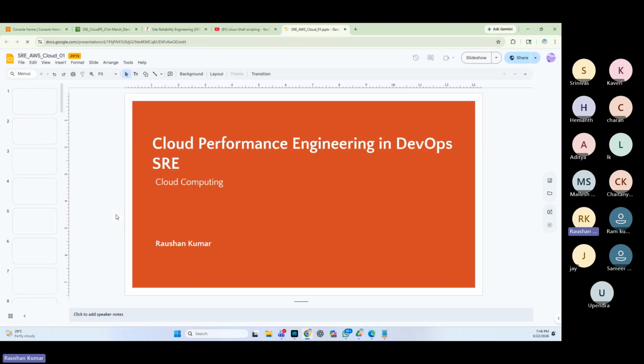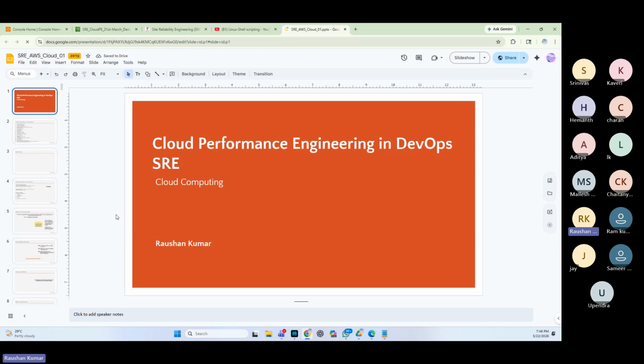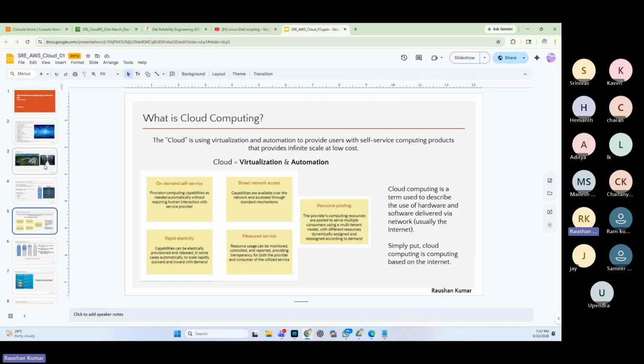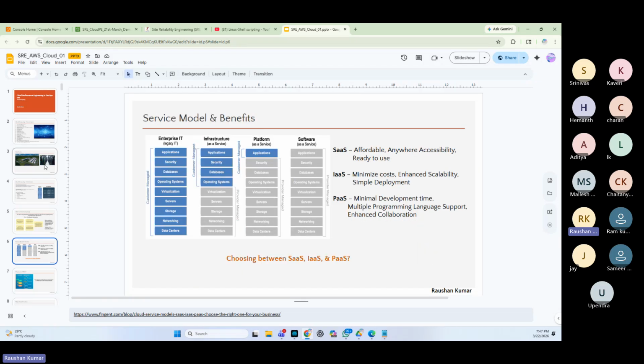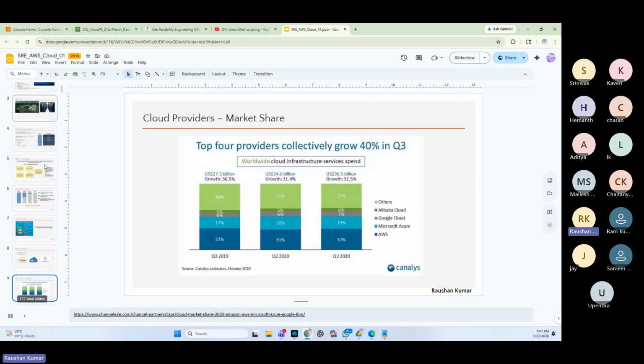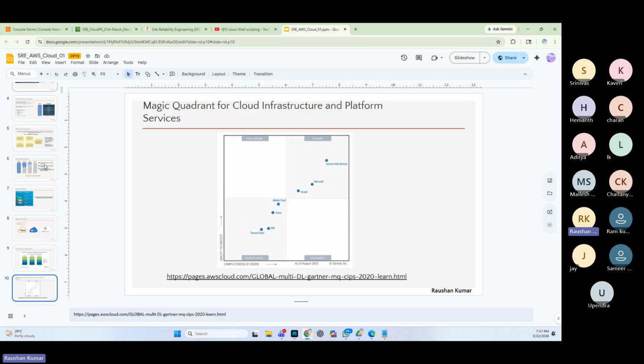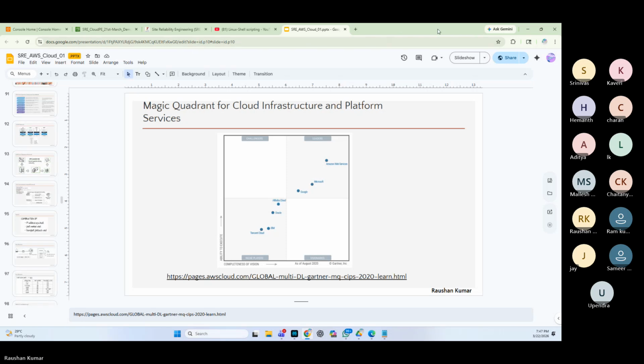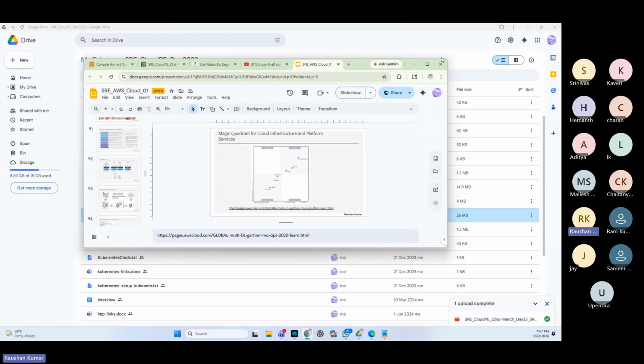I'll be referring to this PPT, and if you look at the number of slides, it's around 150 slides. And again, I just told you we'll talk from very basics. What is data center? What is cloud computing? The definitions of cloud computing, the various service models from very basics. And then we ramp up the knowledge, and we go up to very detailed, up to 150 slides here. So we cover in detail. A similar approach will be there for other topics as well.